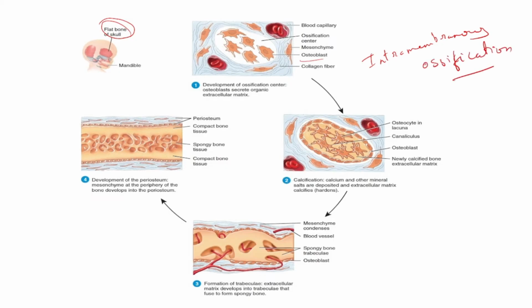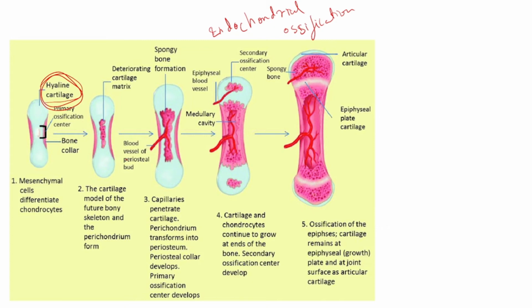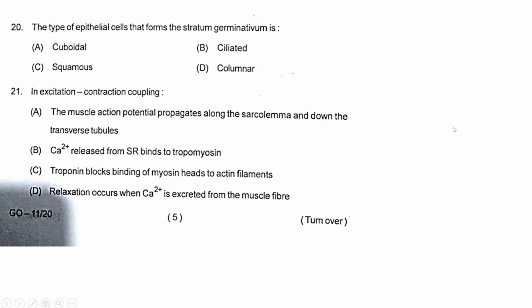So there are two methods of ossification. One is intramembranous ossification, in which there is no need of any hyaline cartilage, and another one is endochondral ossification, in which there is a need of hyaline cartilage, which is present in case of long bones of our body. Question number 20. The type of epithelial cells that form stratum germinativum is, so the options are cuboidal cells, no, squamous cells, no, ciliated cells, no, columnar cells, yes. So option D is the right answer.